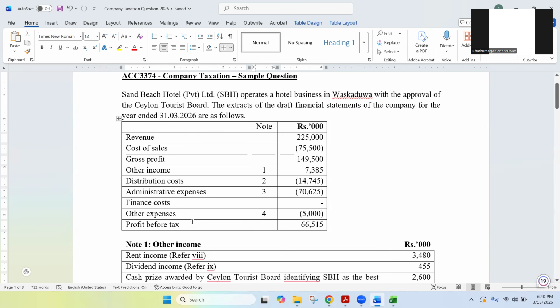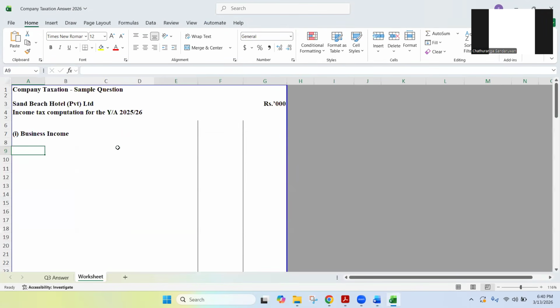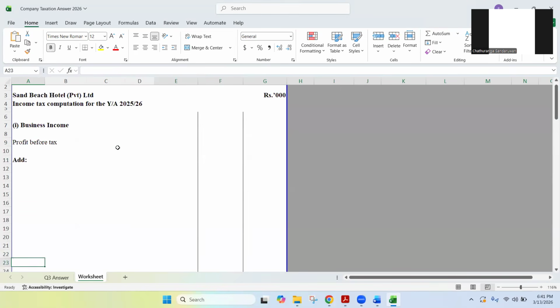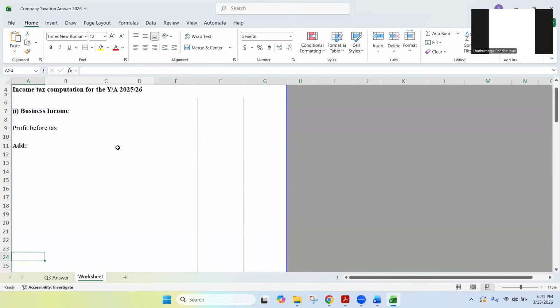Coming under business income, we're going to start with profit before tax. So that's why I'm writing profit before tax, and I'm going to do the adjustments. How can I do the adjustments? I'm going to add some items, or I'm going to deduct some items. That means less, or deduct some items.